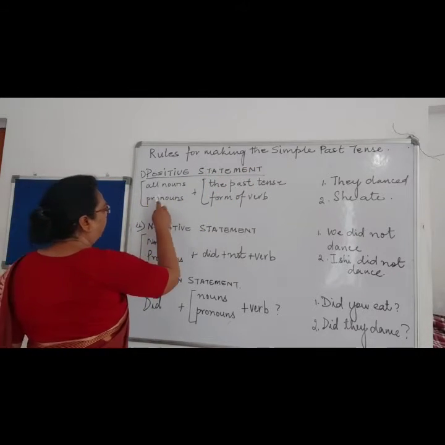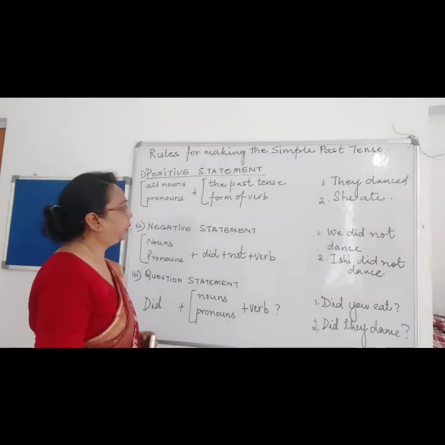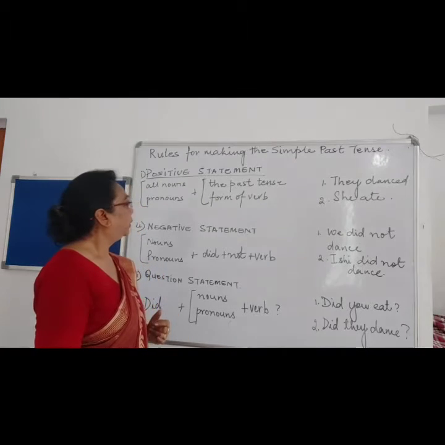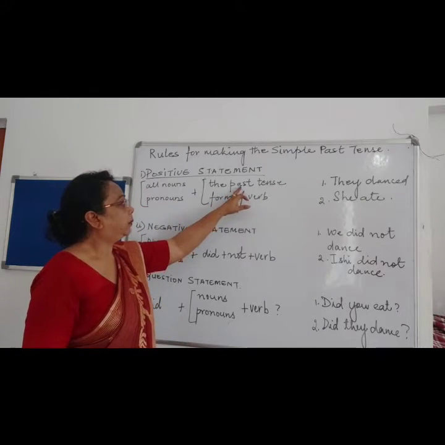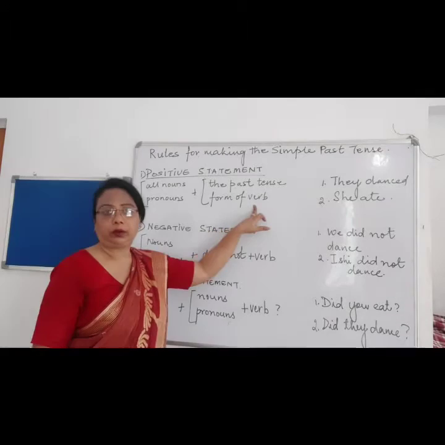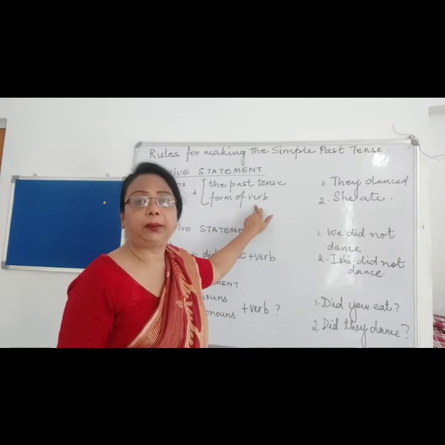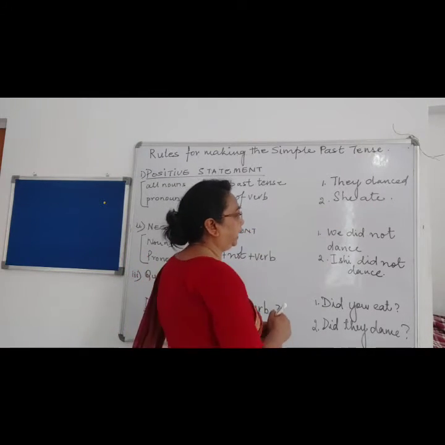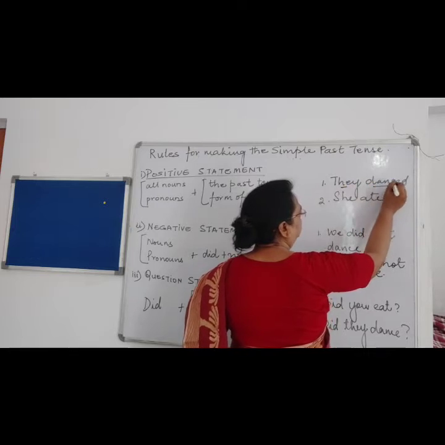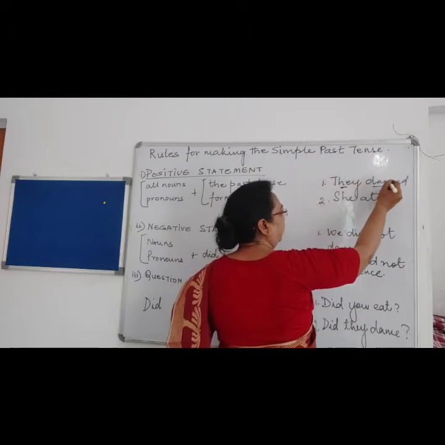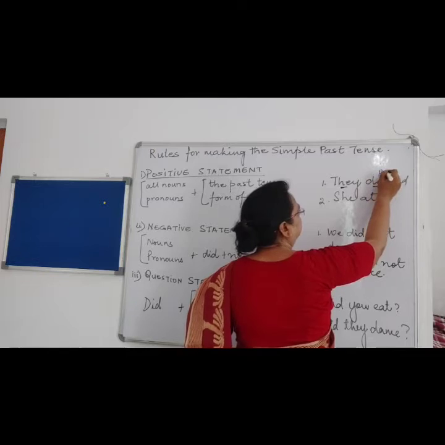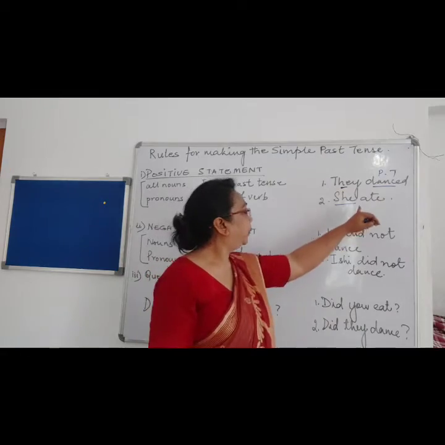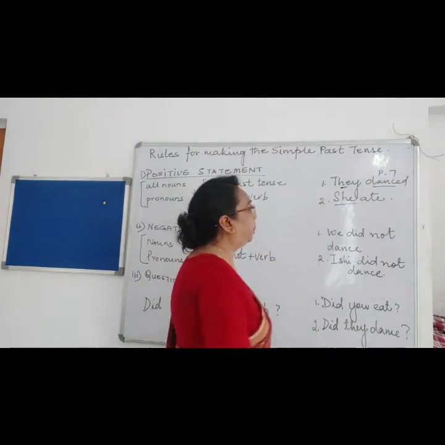If the nouns and the pronouns are either in the singular form or in the plural form, we just have to add the past tense form of the verb. For example, they danced. Now they is plural, and over here the verb is in past tense. She is a singular form, but ate is what? It is a past tense.